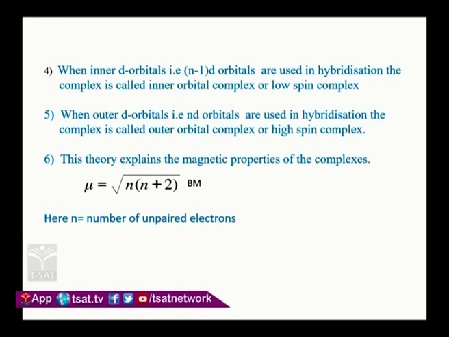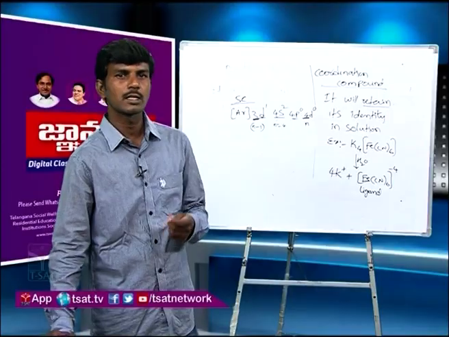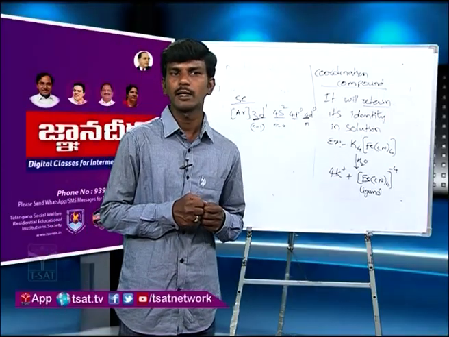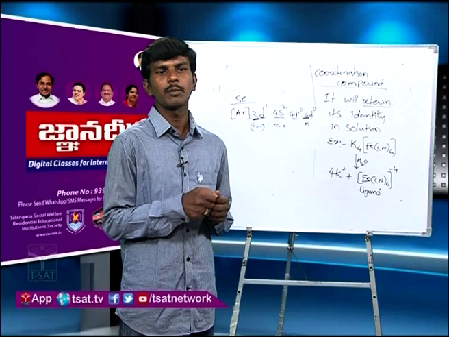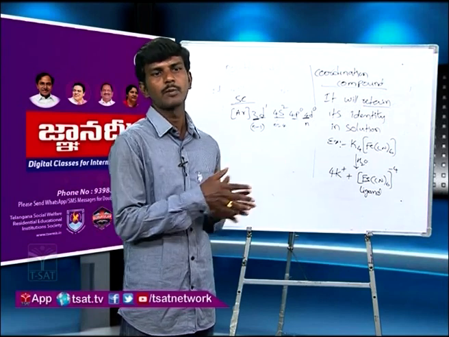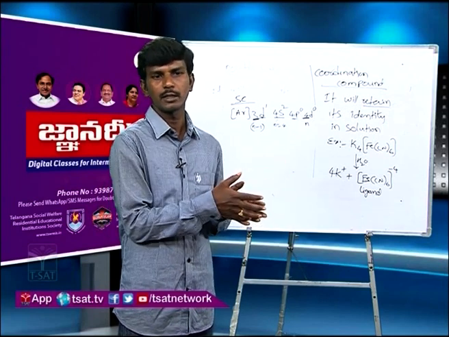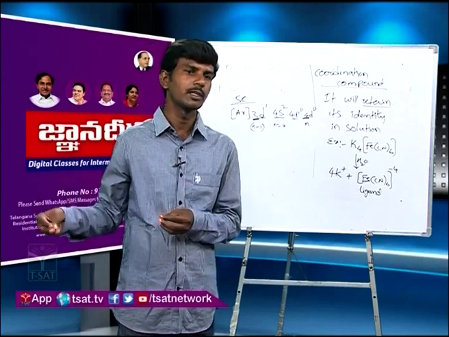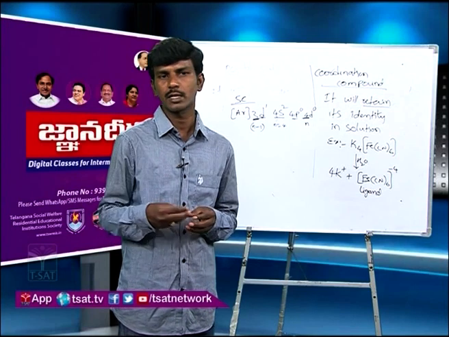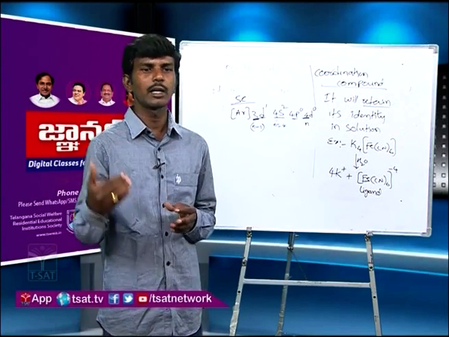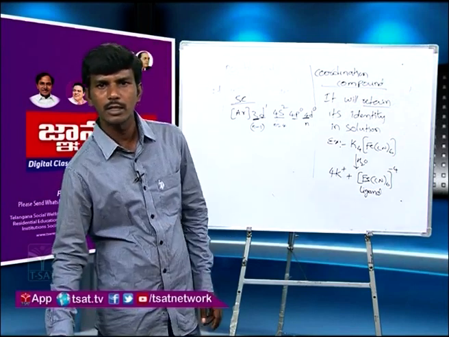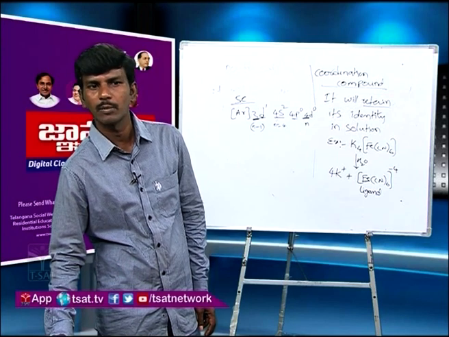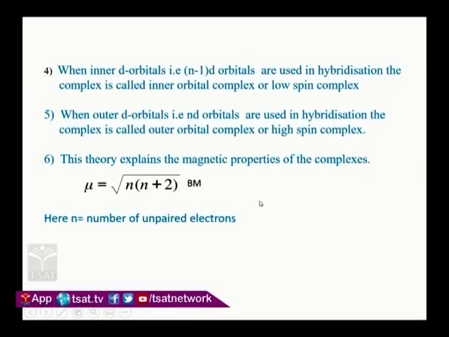And also this theory totally depends on the magnetic data. Pauling proposed this. What he did was collect the magnetic data, and to explain that magnetic data, he proposed this bonding. This is the magnetic moment for a particular complex, and this may be the bonding in this particular complex, and this is the hybridization. Like that, he explained. He was totally dependent on the magnetic data. So this theory explained the magnetic properties of the complexes. So these are the few points about this VBT.